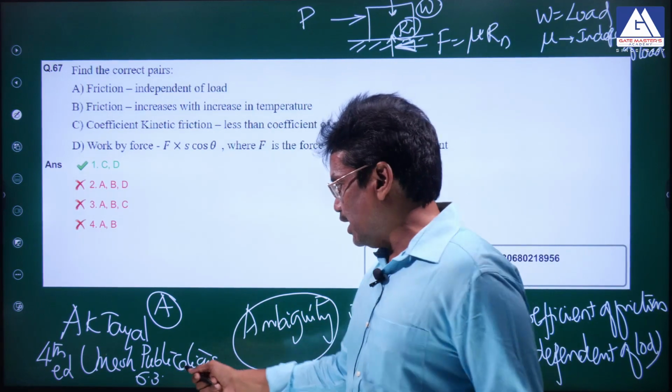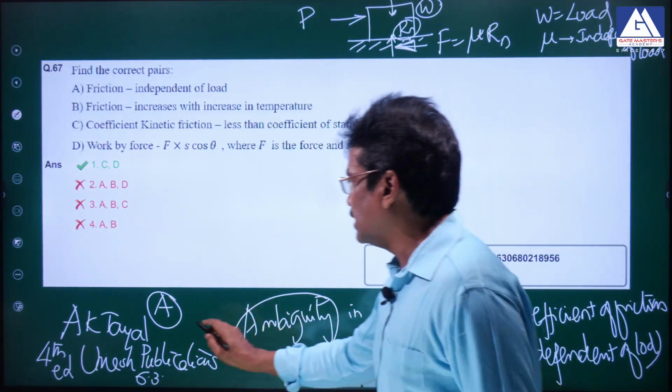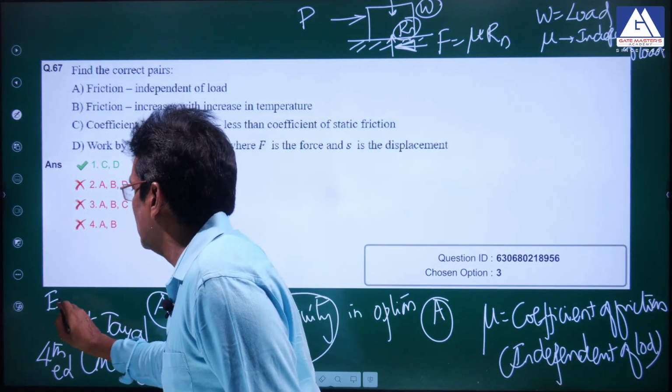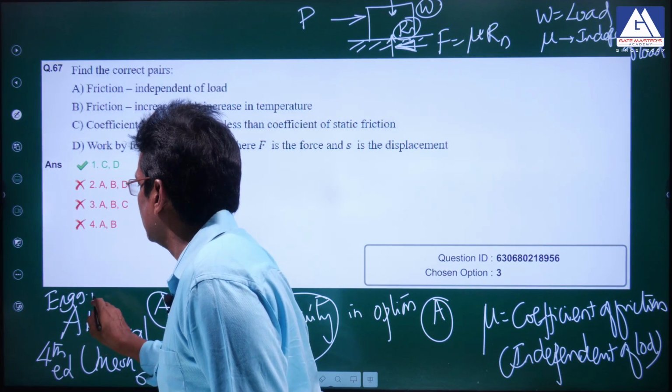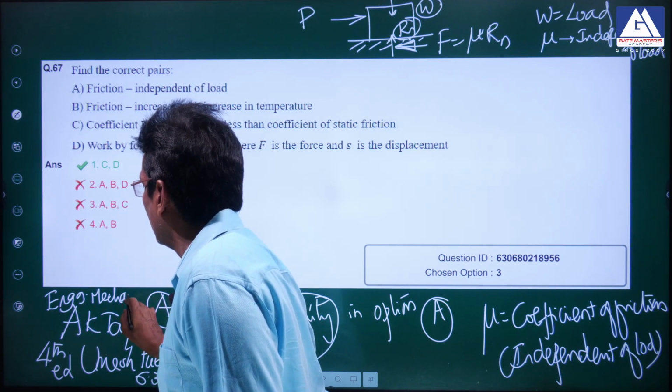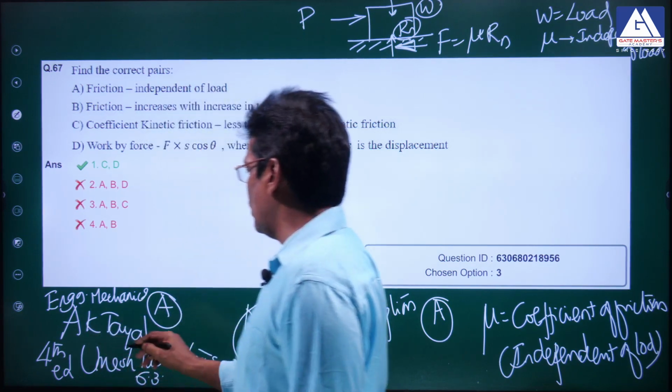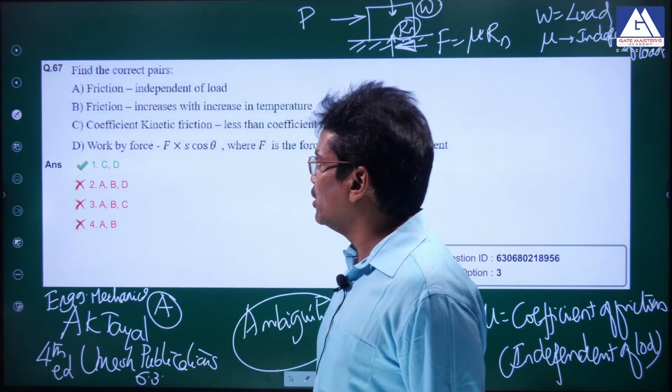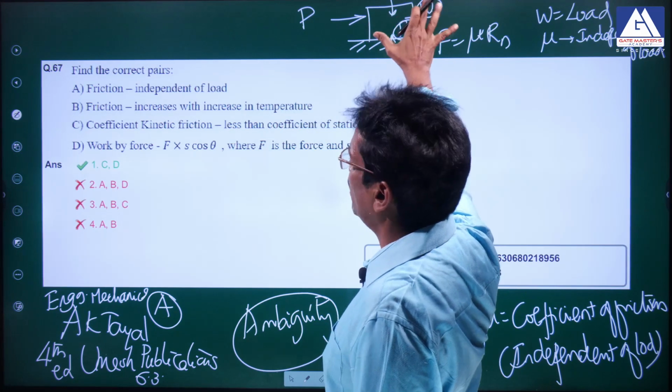It is the 4th edition. I repeat once again, A.K. Jayal, Engineering Mechanics. The textbook name is Engineering Mechanics. A.K. Jayal, Umesh Publications, 6.3, 4th edition. There clearly this figure is given.